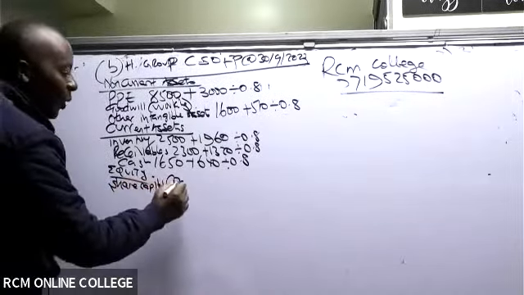This one, we need a working. Perhaps I'm just writing it like that and leave that for the examiner to go and work it out. So do we have any other thing? Yes, we have an NCI, and because of these exchange rates, exchange translations, we have what we call a translation reserve.